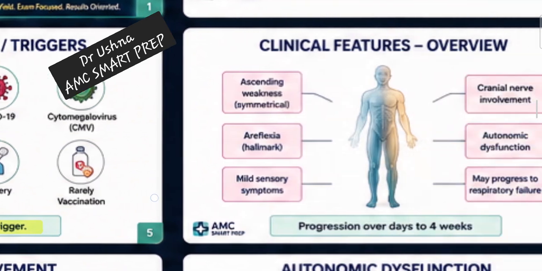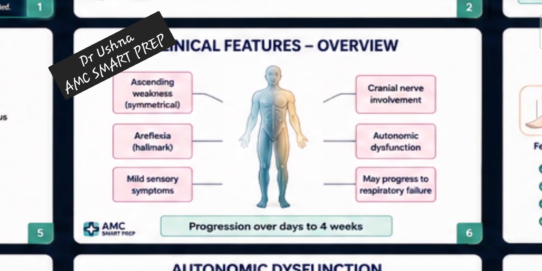Again, GBS is a very important topic. How you're going to diagnose this condition? You should be very particular about the clinical features. First of all, the very important thing is symmetrical. This word is very, very important. I'm telling you again and again, symmetrical. Both legs, both hands are going to be affected. And you're going to have ascending paralysis.